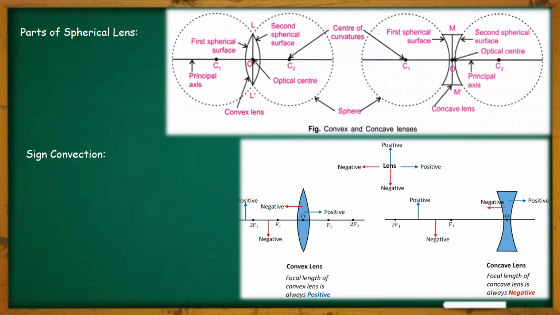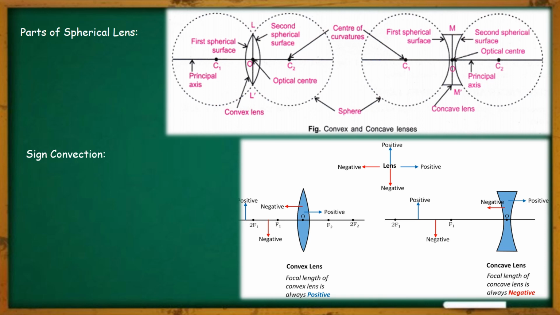According to the new Cartesian sign convention, all the distances are measured from the optical center of the lens, means if we are measuring any kind of distance, maybe object distance, image distance, object height, image height, whatever we are measuring, we must start from the optical center of the lens.